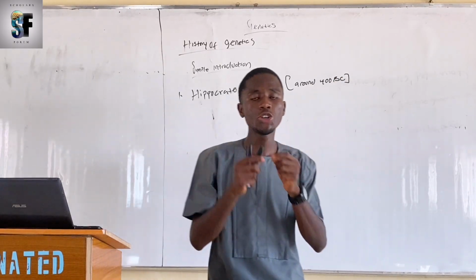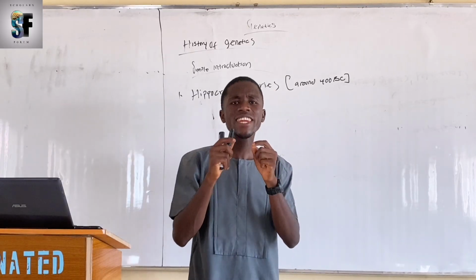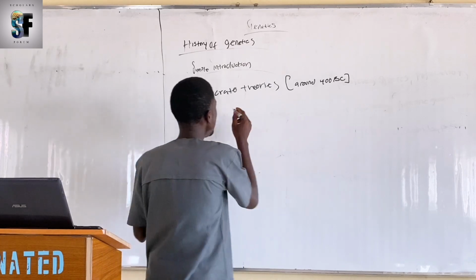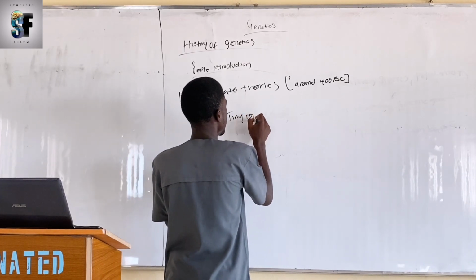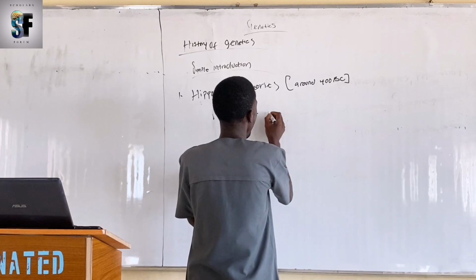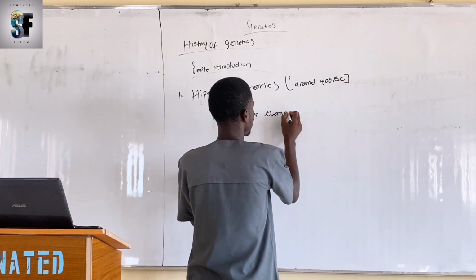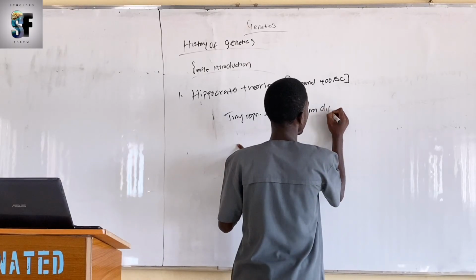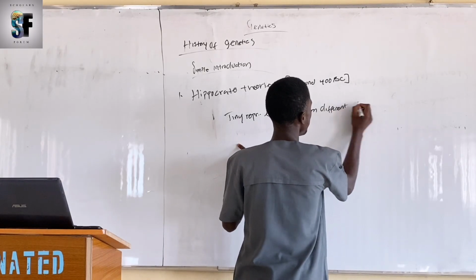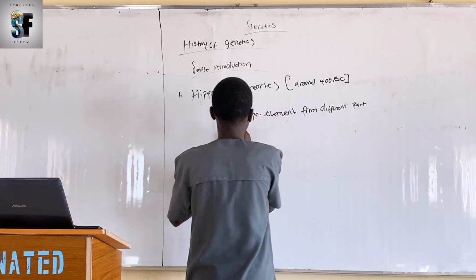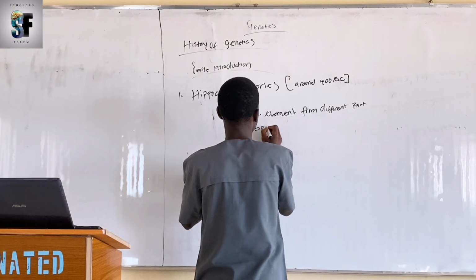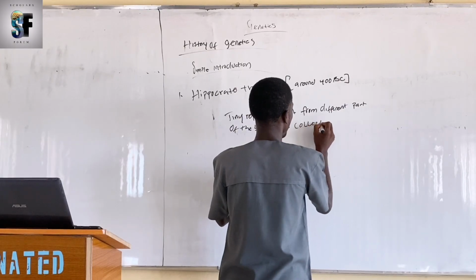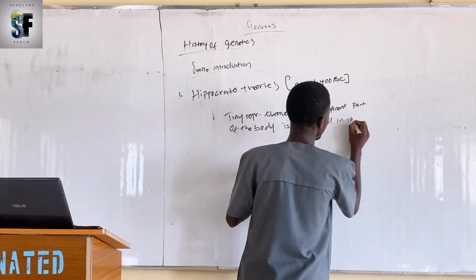Hippocrates, in his theory, proposed that tiny representative elements from different parts of the body are collected in the semen.